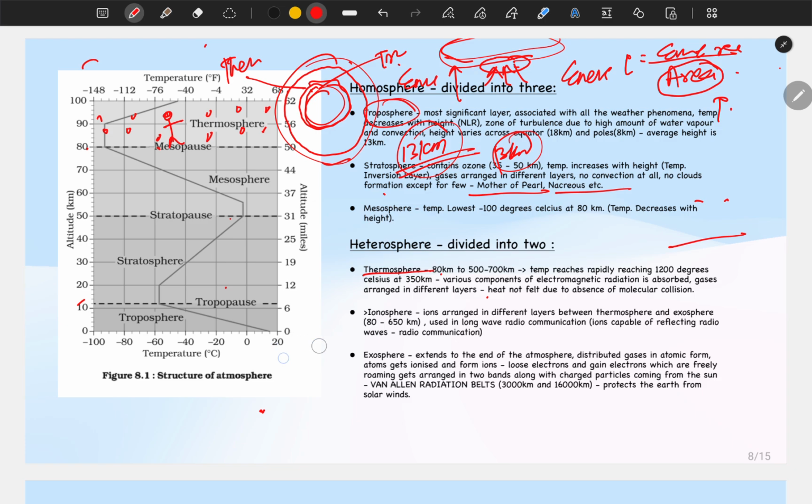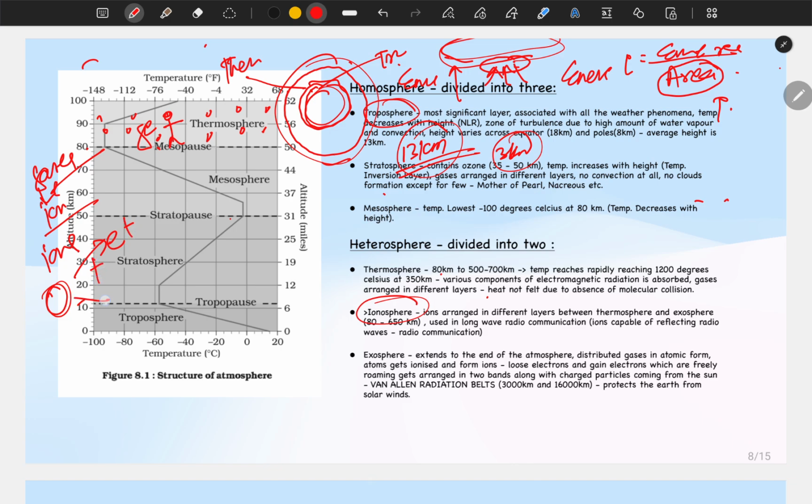Now there is one important layer, and we have seen one prelims question on this also, the concept of the ionosphere. Due to the high energy coming from insolation, the gases present convert themselves into ions. Ions are formed when an element gains or loses electrons. They are highly energetic charged particles, and they help in long wave radio communication. Ions are capable of reflecting radio waves, so they are very useful in radio communication.